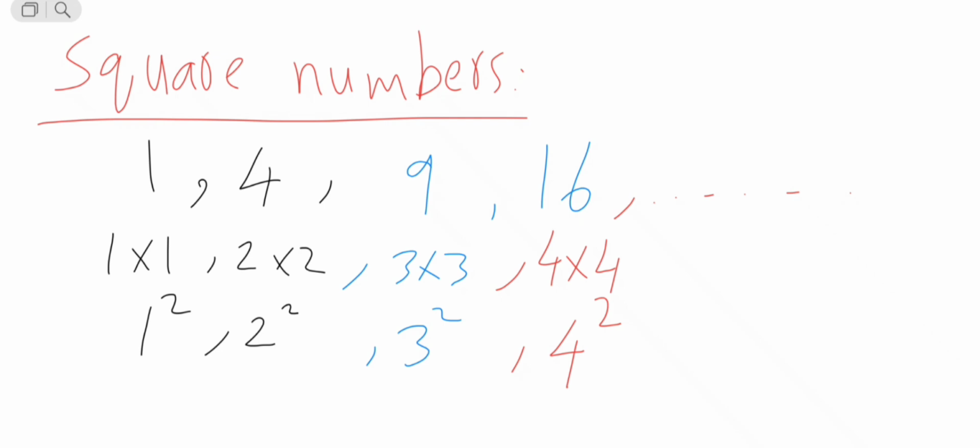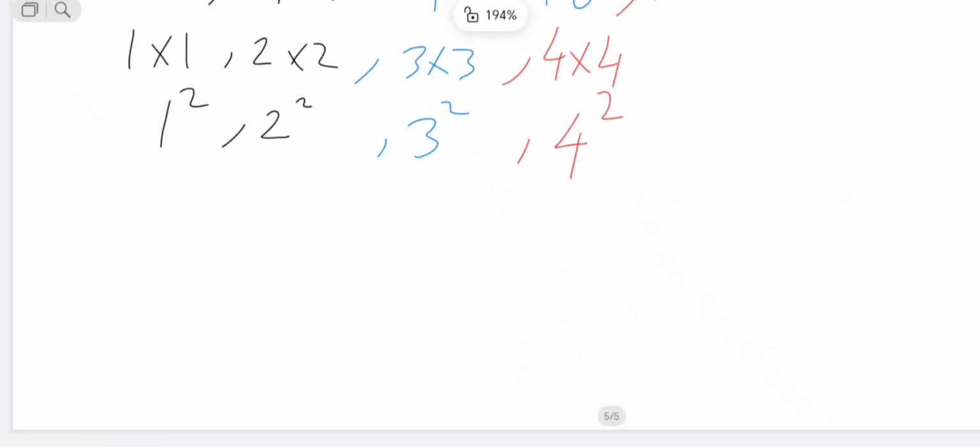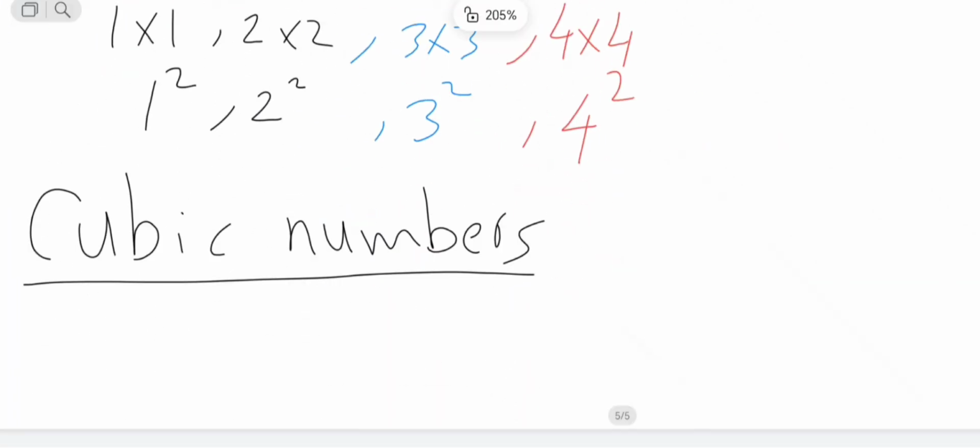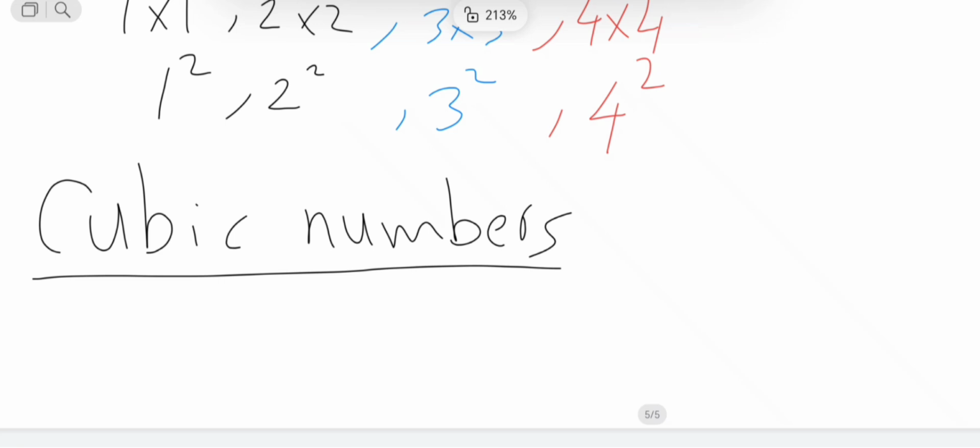So same thing about the cubic numbers. In the square numbers, as I told you, two same numbers when multiplied should equal that number.